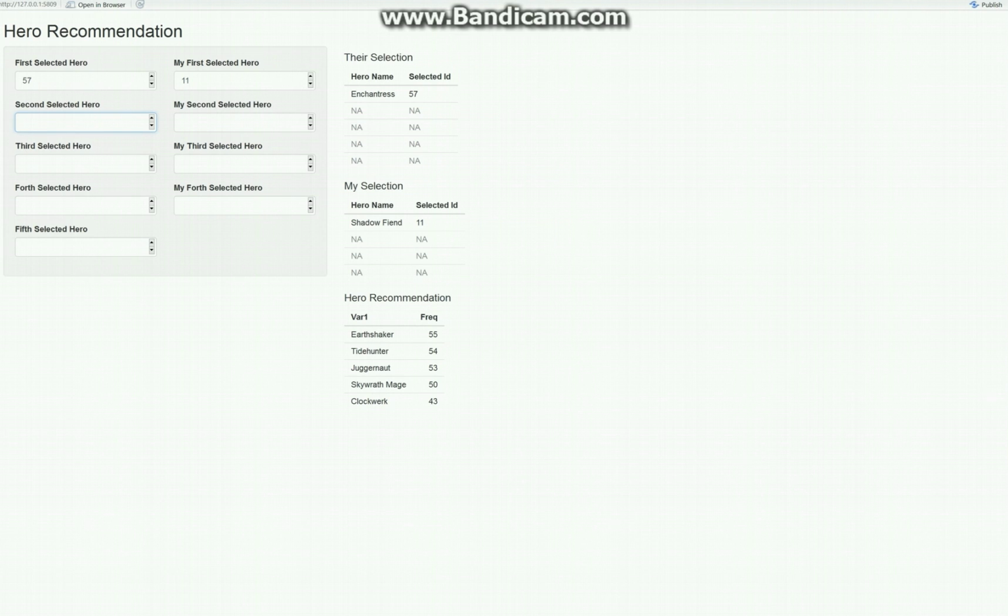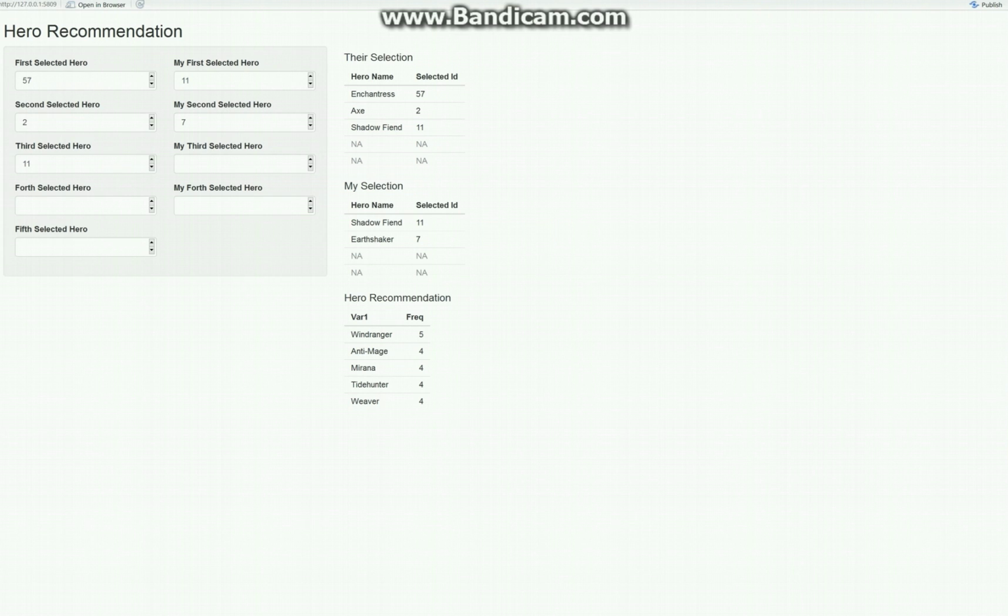And we can type, say, 2 here, and type 11 and 7 and 11, and based on the new information, the system will give the new recommended heroes.